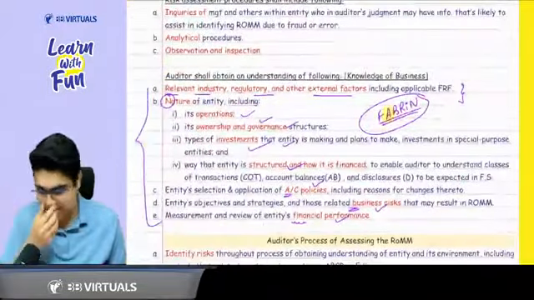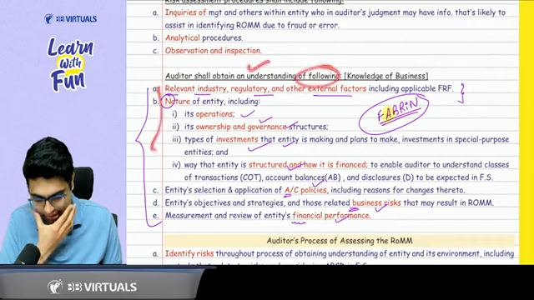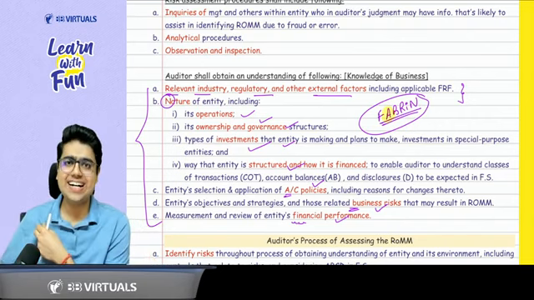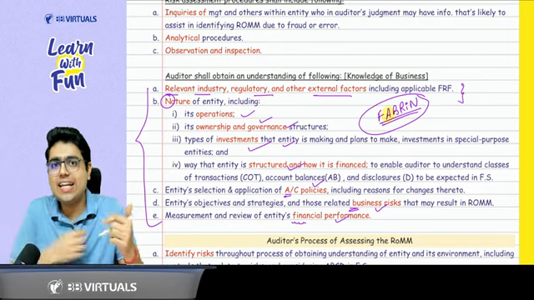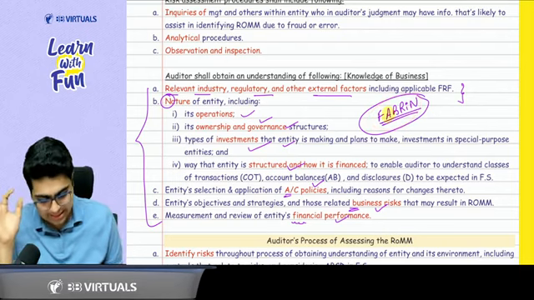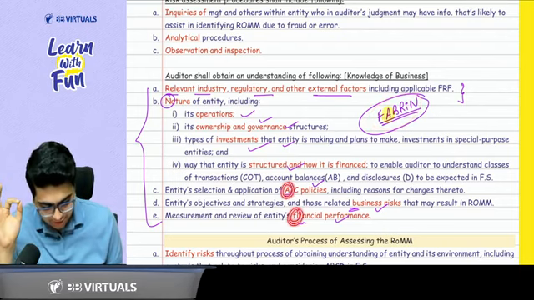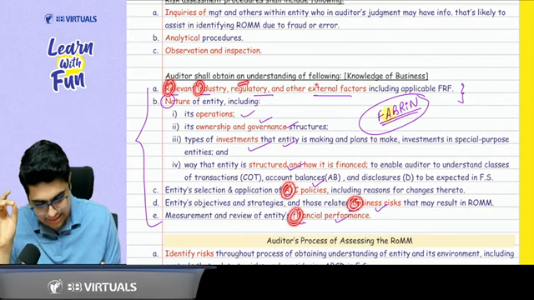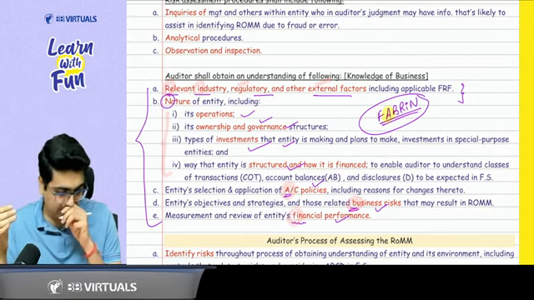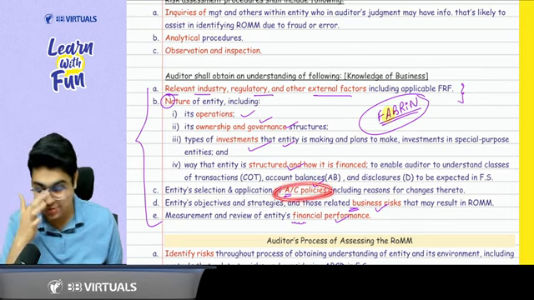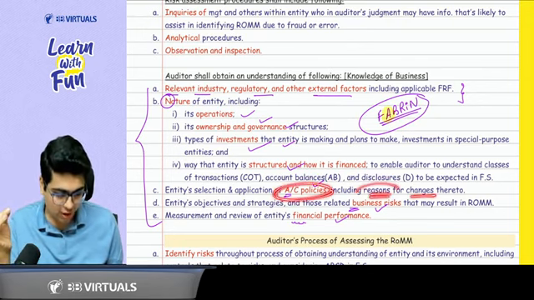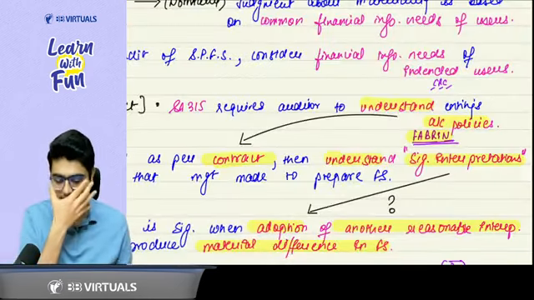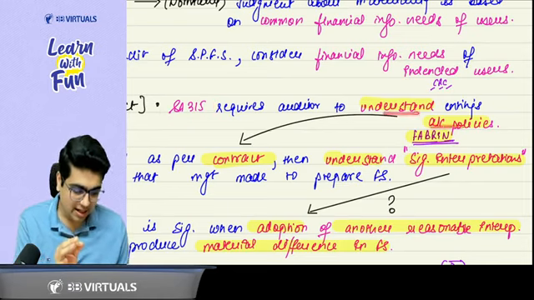Now come to this topic where we discuss that auditor will obtain an understanding of the following. These points we covered. So I told you whenever we go to buy the clothes, we consider the fabric. We take an understanding of the fabric. So when you are auditing the entity, you will understand the FABRIN. FABRIN means F for financial performance, A for accounting policy, B for business risk, RI for relevant industry, regulatory and other external factors, and N for nature of the entity. So definitely you need to understand the accounting policies, whether they are appropriate, and if there are any changes, what are the reasons for changes. This is the same thing that I am discussing here. That SA 315 requires you to understand accounting policy.